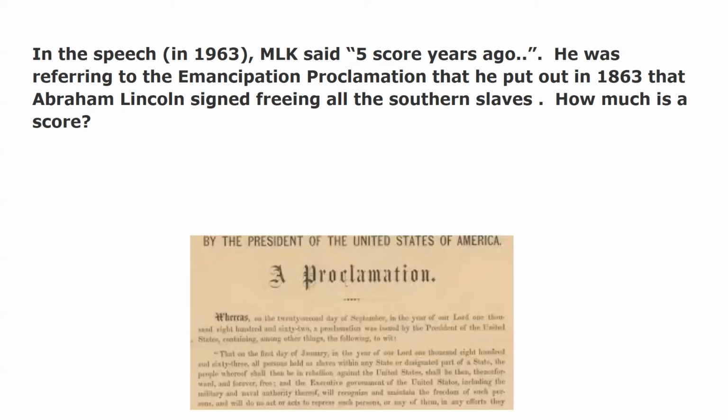In this speech in 1963, MLK said "five score years ago," he was referring to the Emancipation Proclamation that he put out in 1863, that Abraham Lincoln signed freeing all the Southern slaves. How much is a score?